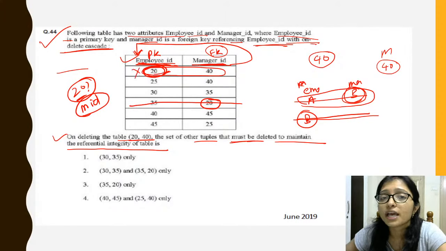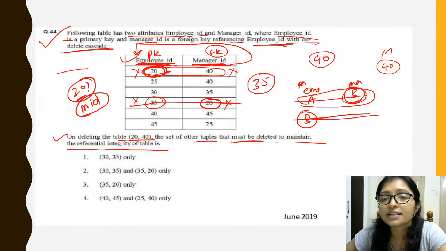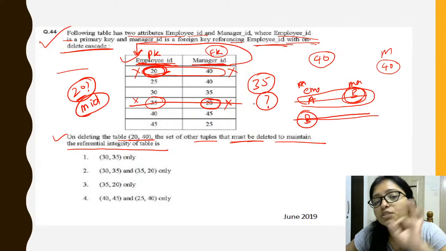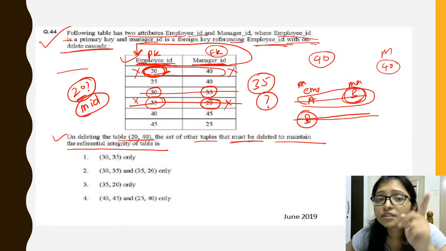Because 20 is not there, we have deleted this data, so this 20 will not be there. Now if you delete this, then you can see 35 is also deleted, means again you have to search where 35 is. If 35 is anywhere as a manager, that also must be deleted. You can see 35 is here, right? So 35 also, we have to delete this 35. Now as we delete this, 30 is also deleted.